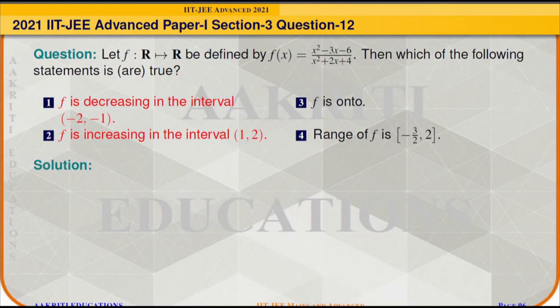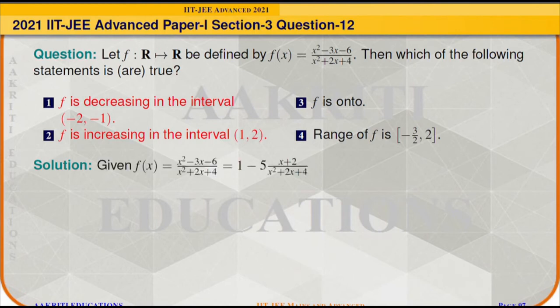Question 12. Let f maps from R to R be defined by f of x is equal to x square minus 3x minus 6 divided by x square plus 2x plus 4. Then we need to determine which of the following statements are true.